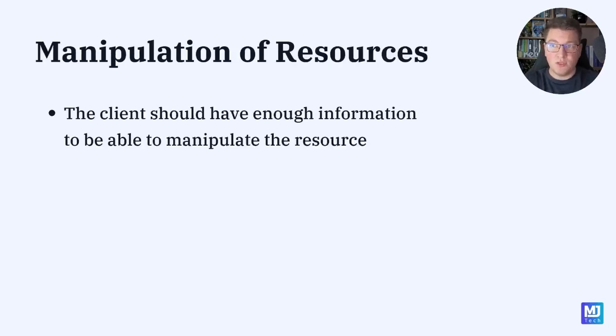And this brings us to the next component of the uniform interface constraint, which is the manipulation of resources through representations. The client has to be able to use the representation that it has available to manipulate the resource, which means the representation needs to contain enough information in order to facilitate this. There are two ways we could drive manipulation, either using URIs, where the client is responsible for structuring the respective requests, or we could use HATEOAS or hypermedia to send back the available hypermedia links which represent the operations that the client can perform.